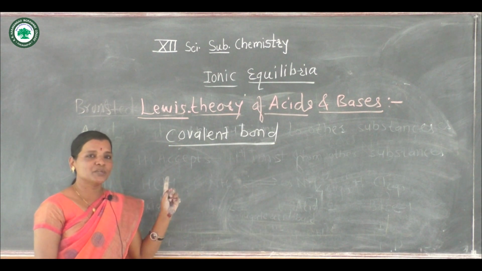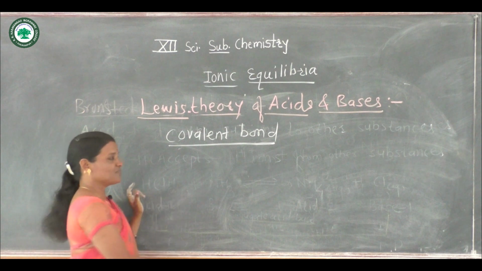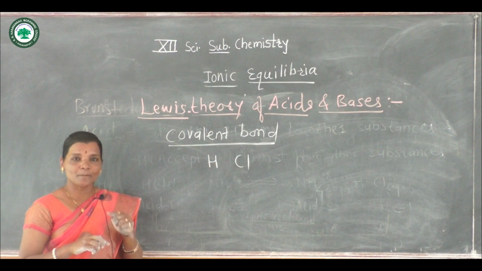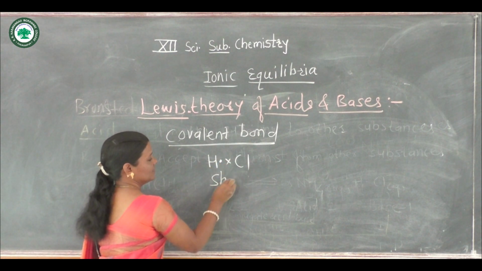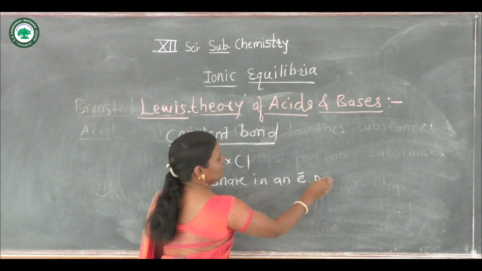Now let us remind what is meant by covalent bond. The bond which is formed by sharing an electron pair.